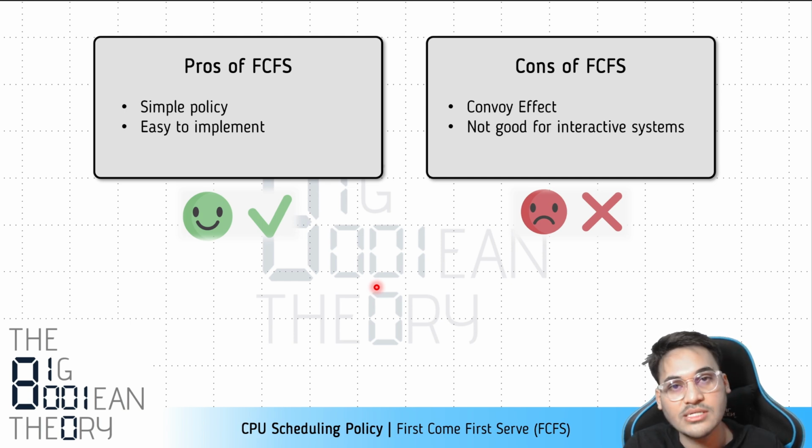They are very complex to understand and implement. The real world scheduling algorithms I'm talking about, right? That is what the advantage of first come first serve is, that it is easy to understand and easy to implement. The cons of first come first serve is that it has convoy effect, right?